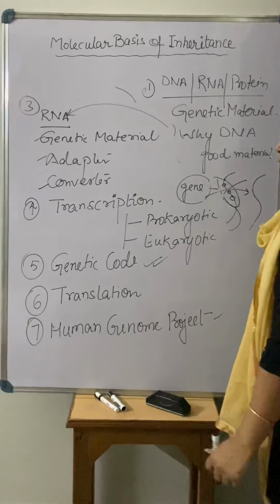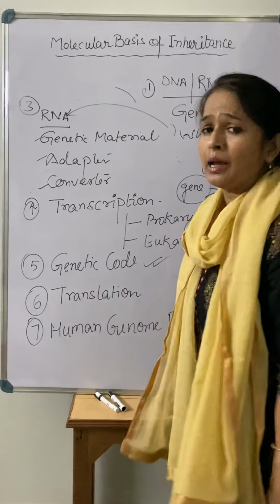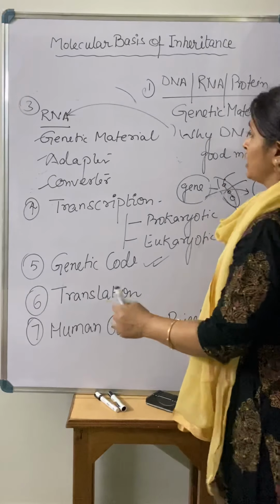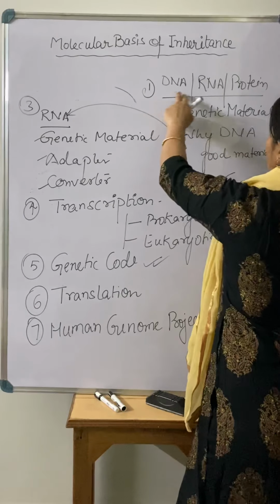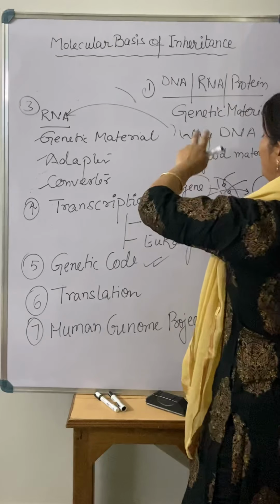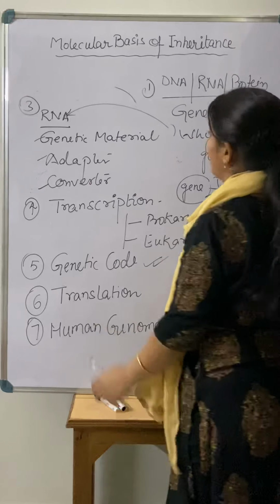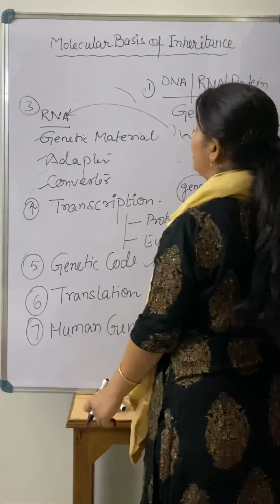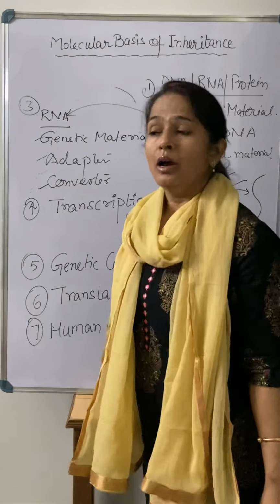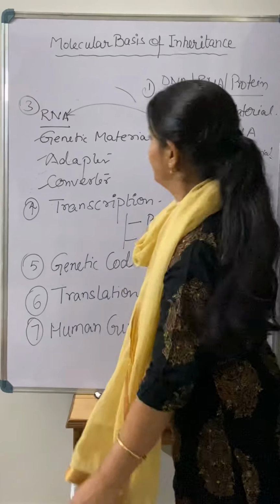So what is the Human Genome Project that we will study in this chapter? This is the overall introduction of the chapter. In this chapter, we will study DNA versus RNA versus protein: which one is the good, important, and most suitable genetic material, why it is suitable, and what the criteria are for any of them being a genetic material.